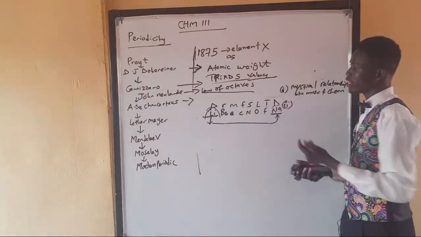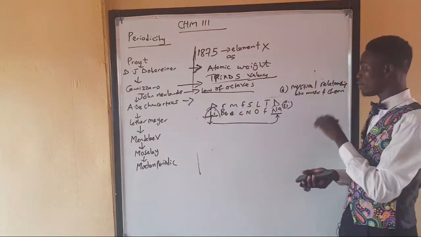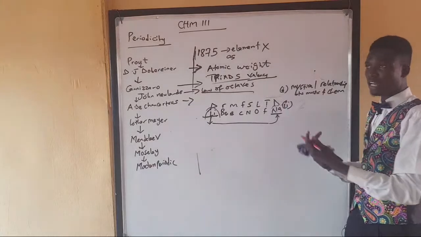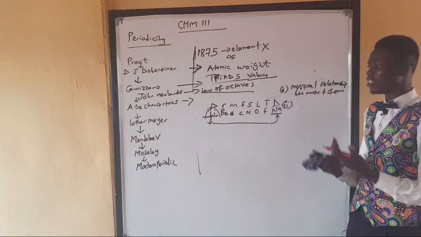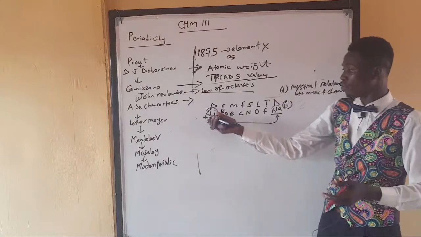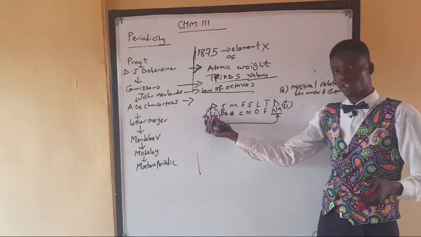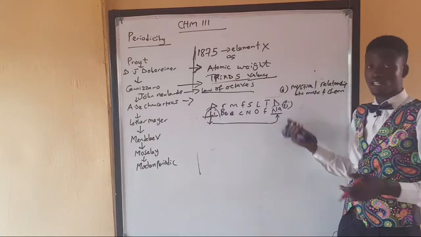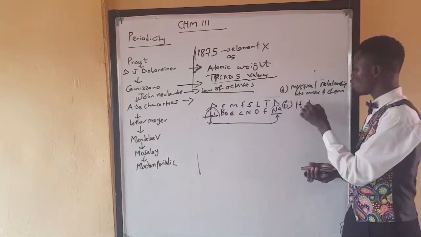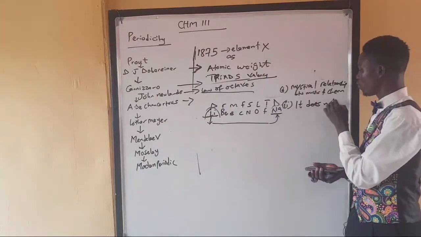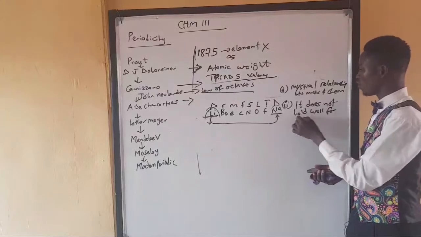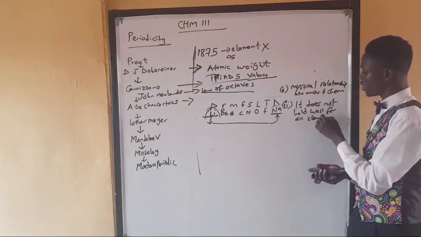And another thing is that his law of octaves does not work for elements beyond calcium. Calcium is element 20. So that means from scandium downward, the law of octaves, like saying that every first element looks like the eighth one, does not really hold. It does not hold well for all elements. So that's the law.